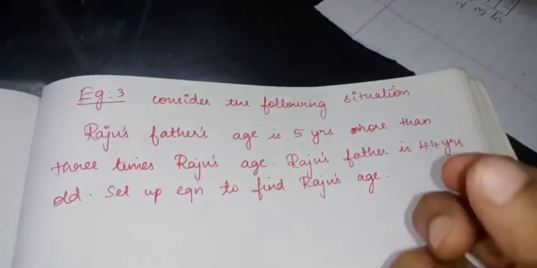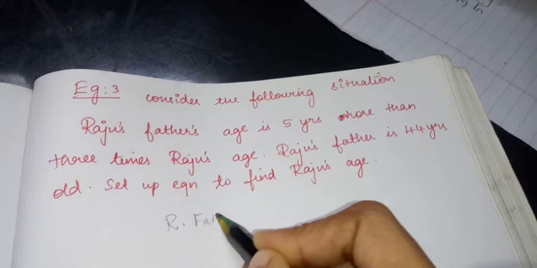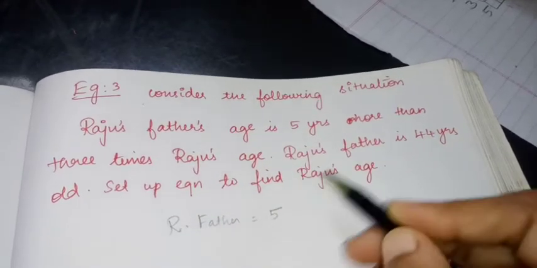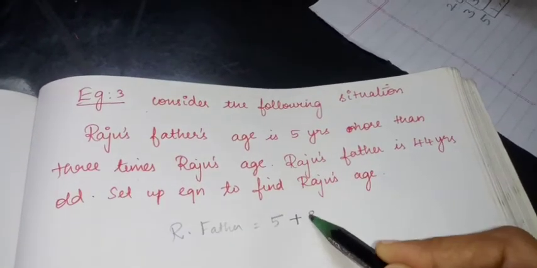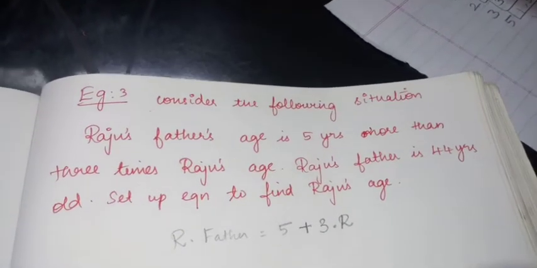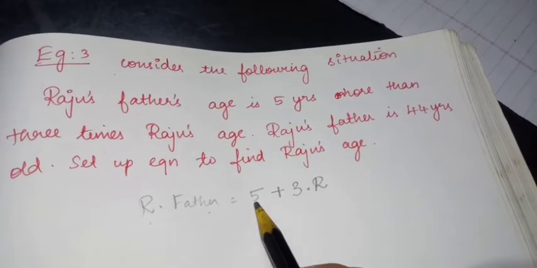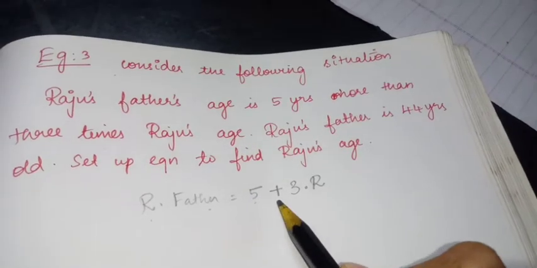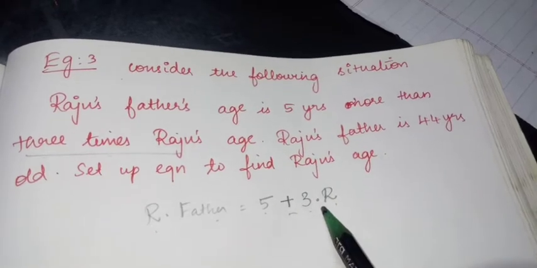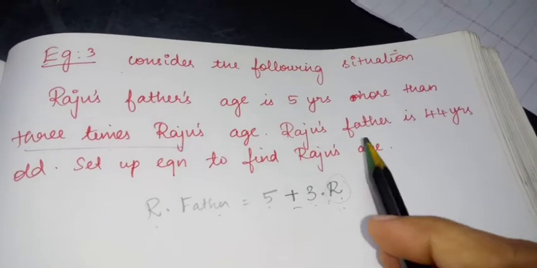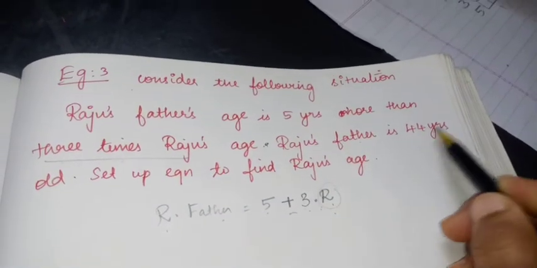Okay, they are saying the father's age is 5 years more than 3 times Raju's age. Correct? 3 times means multiplication. 3 times Raju's age. Then they are saying Raju's father's age is 44 years.